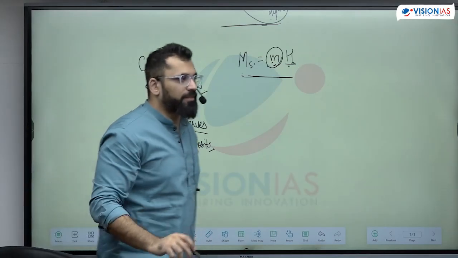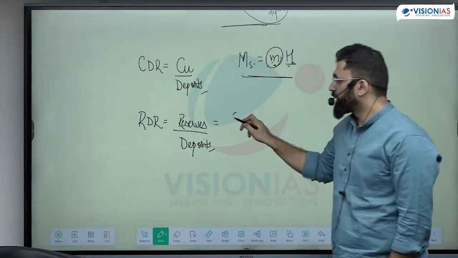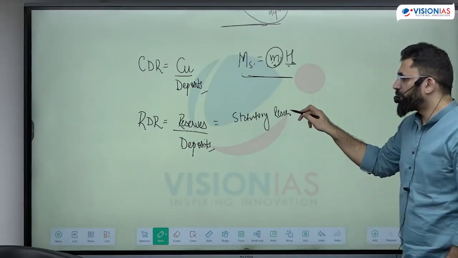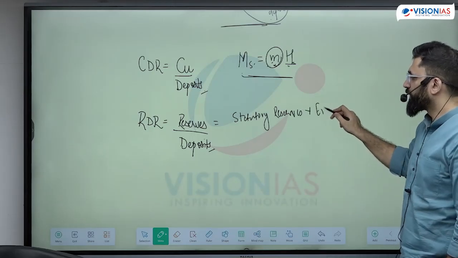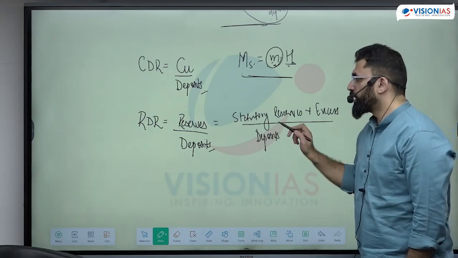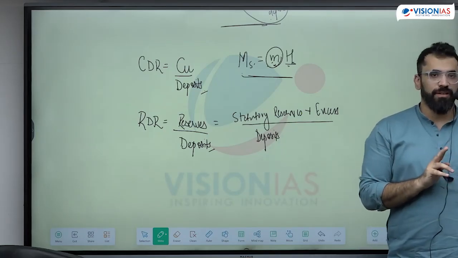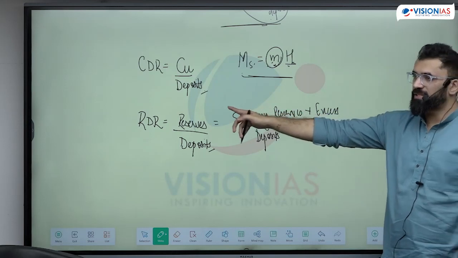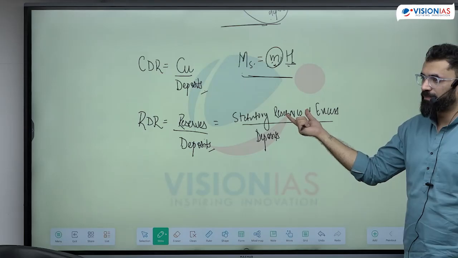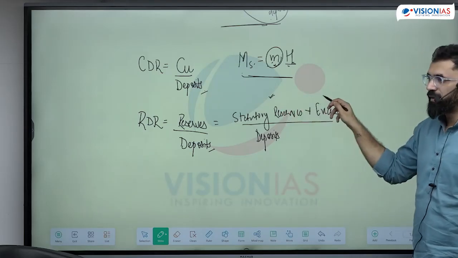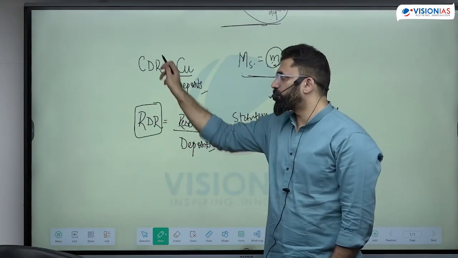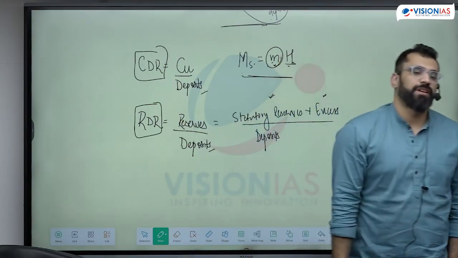This reserve ratio includes both statutory reserves, which the RBI has told you to hold, plus excess reserves upon the deposits. That means RDR can change because of two things: the RBI asks you to, or you are doing it yourself, or both are happening at the same time. So behavior of the banks is understood through RDR, behavior of the public is understood through CDR.